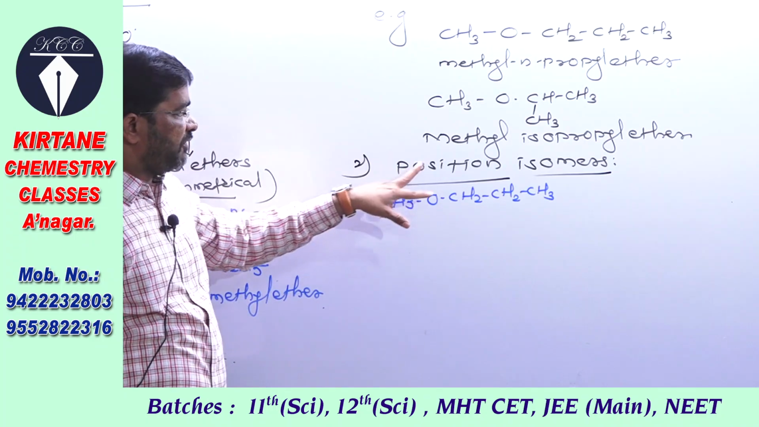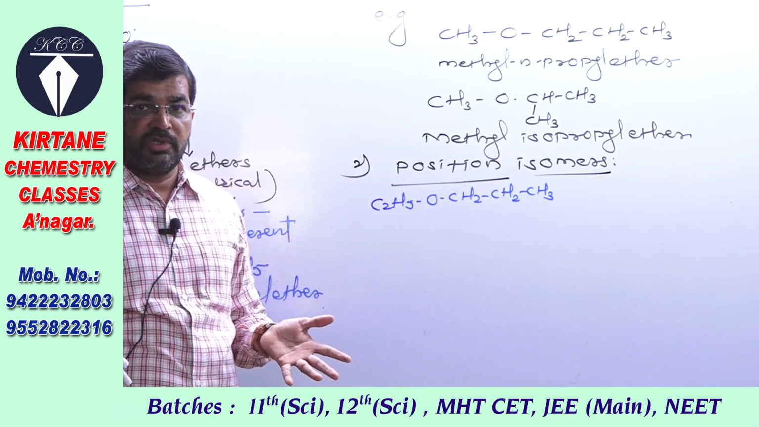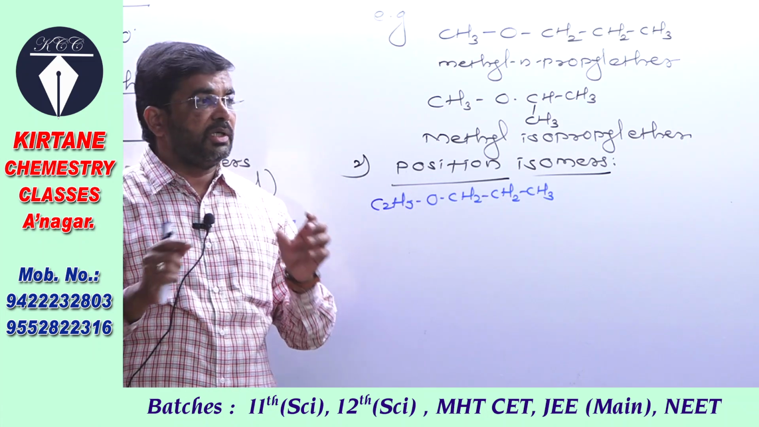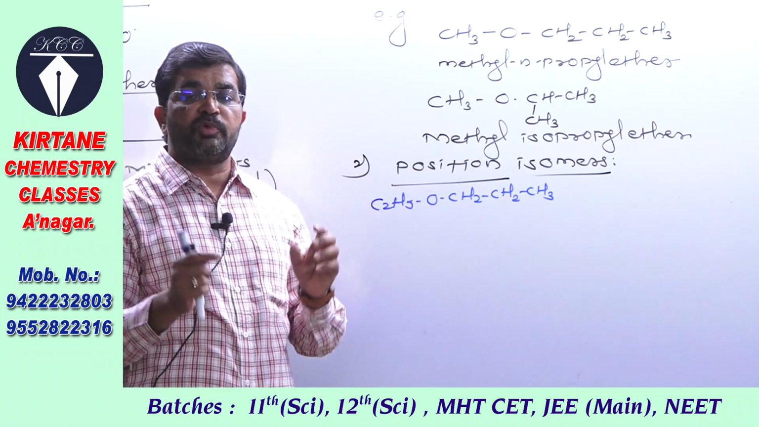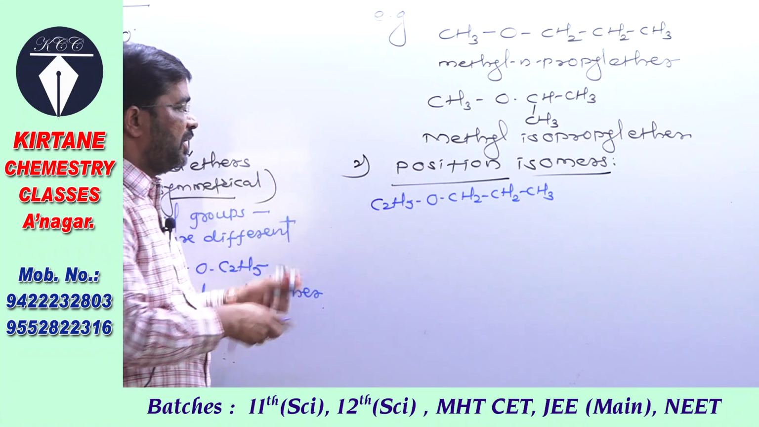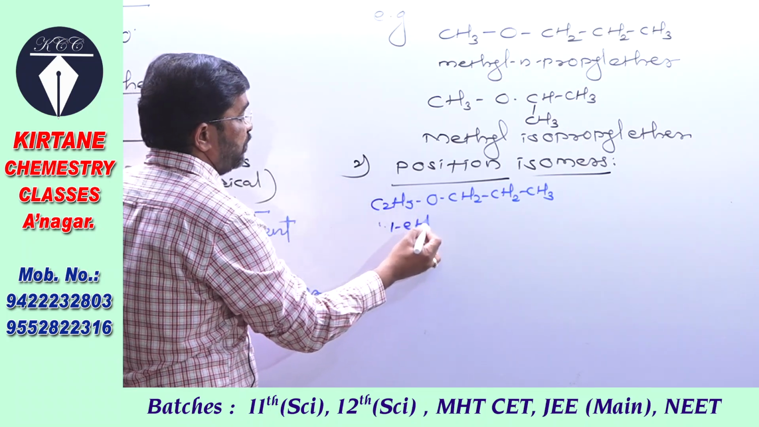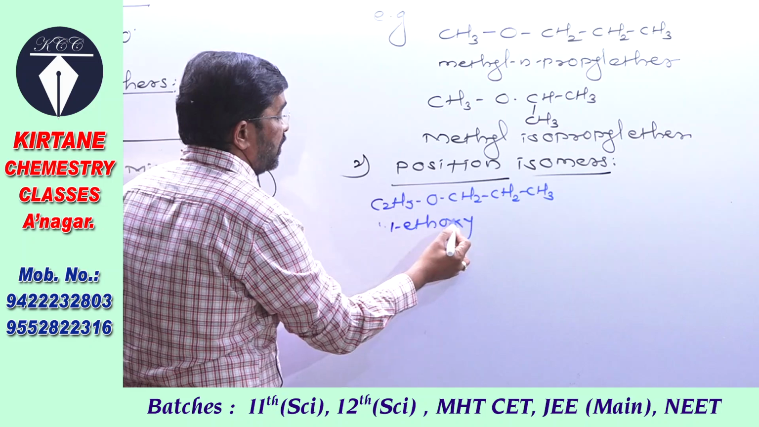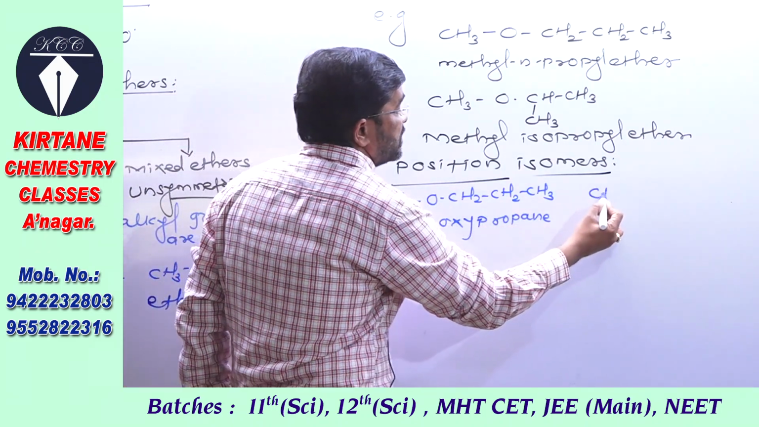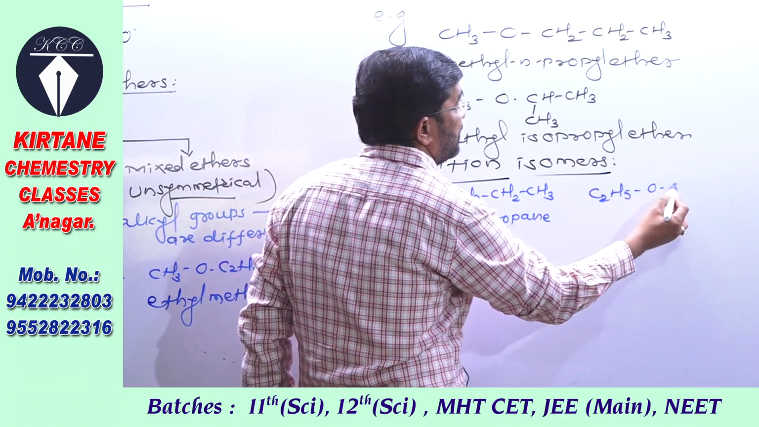Okay, see the second type of isomers, that is position isomers. In this type of isomers, the position of the functional group is different. The structure is the same, only the position of the functional group changes. You see for example this compound. Now its name is 1-ethoxypropane. Now the second compound by using the same formula.